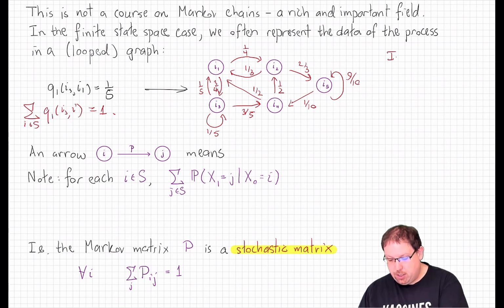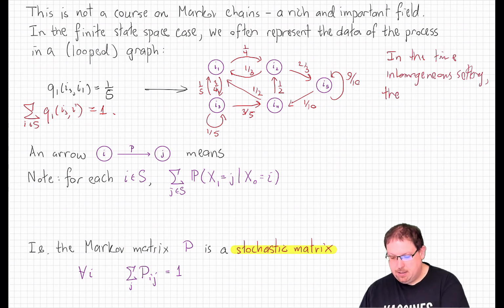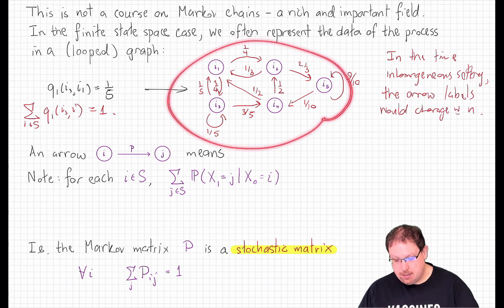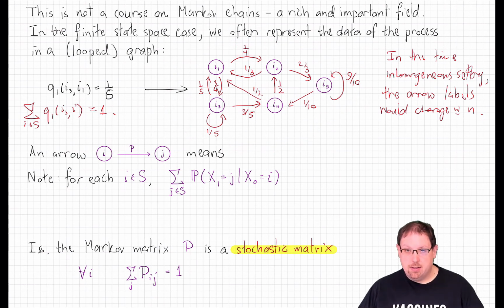We could also draw such a diagram in the time inhomogeneous case, but in that case, the arrow labels would change with n. So we would have a diagram like this where these numbers are themselves functions of n, still satisfying this constraint, of course.